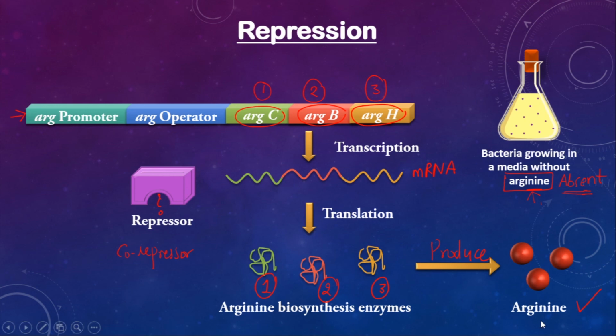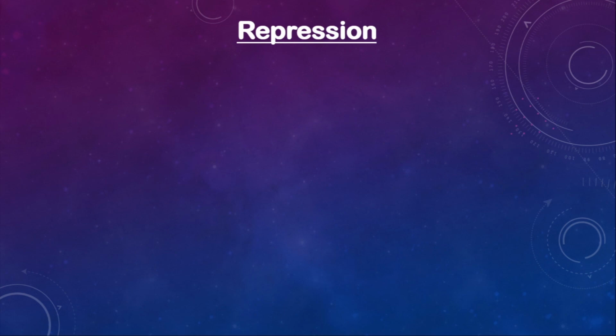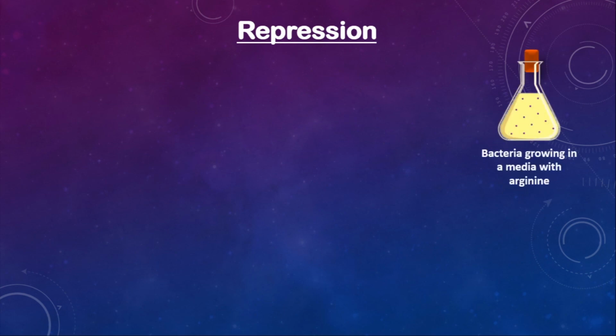But what will happen if the bacteria is growing in a media containing arginine? How is arginine going to block the transcription? Are you wondering? Let's also understand that with an animation in the next slide. So now our bacteria is growing in the media which is already having arginine, correct?